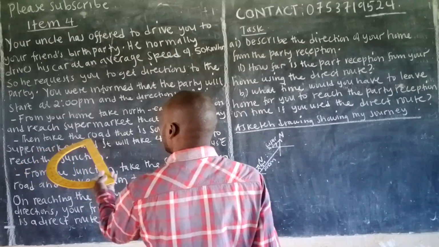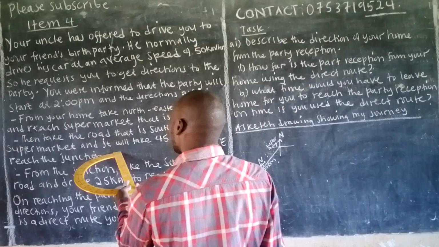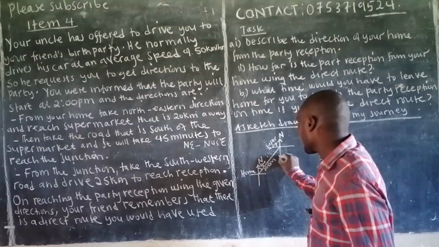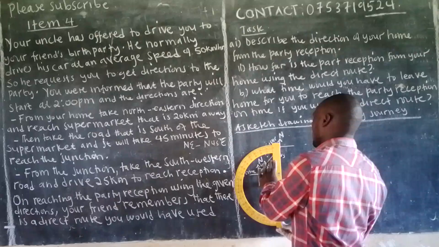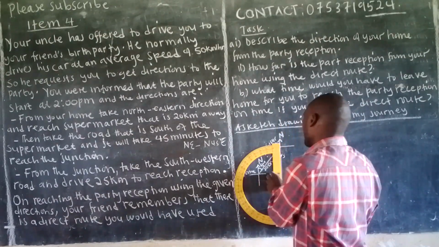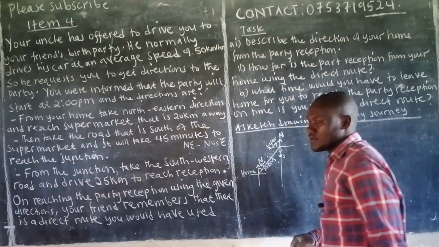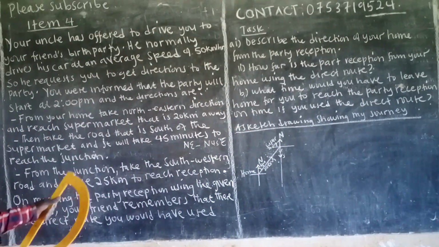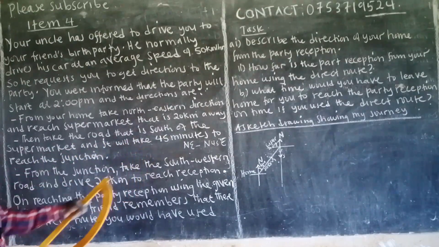Okay, next. Then take the road that is south of the supermarket. Now, if this is the supermarket, you see that south is here. This one is south. So the road that is here, south of the supermarket. So where the supermarket is, you get the southern direction, like that. It has to be a bit gentle. Okay, so you moved like this. Those arrows are not necessary, but I'm only putting them for you to see what you are meant to do. Now, then you take the road that is south of the supermarket, and it will take 45 minutes to reach the junction.